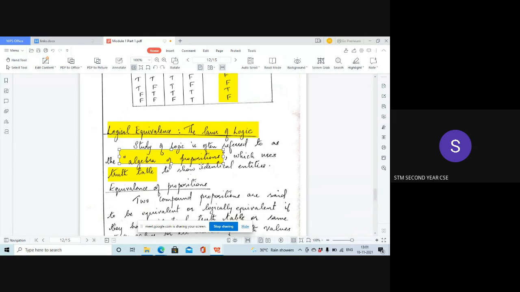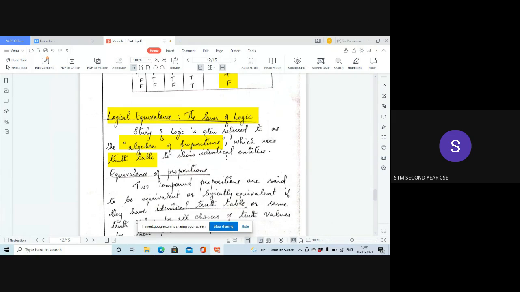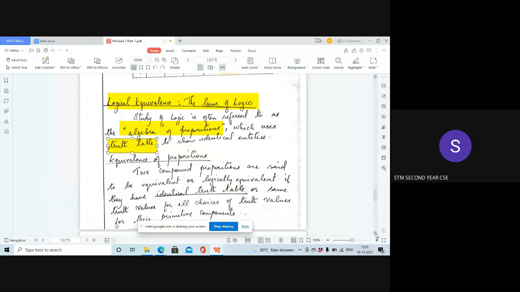If two propositions are similar, then their truth tables will be similar. That is the basic law applied in logic.